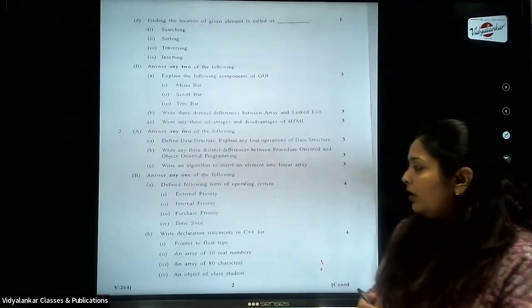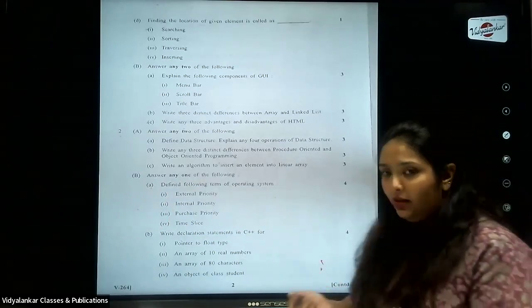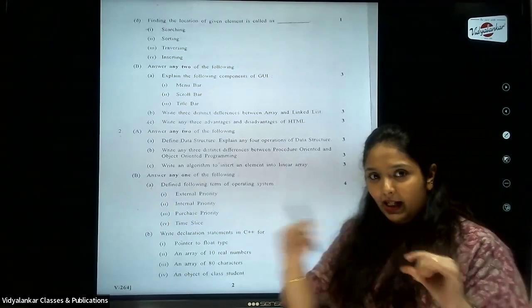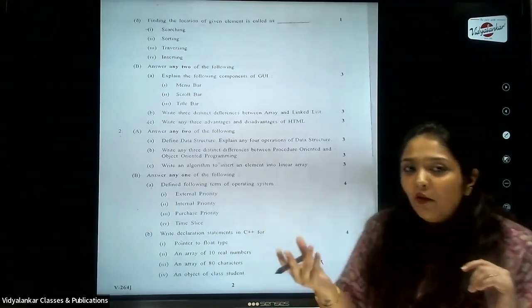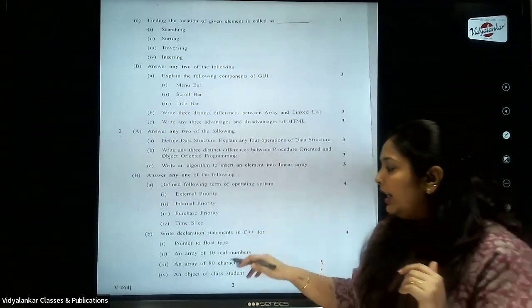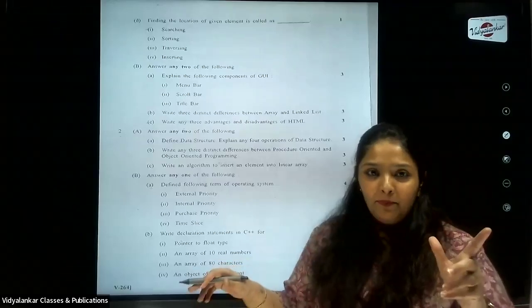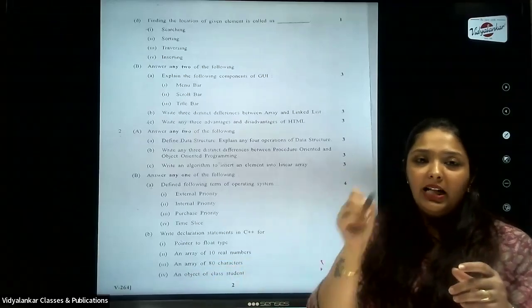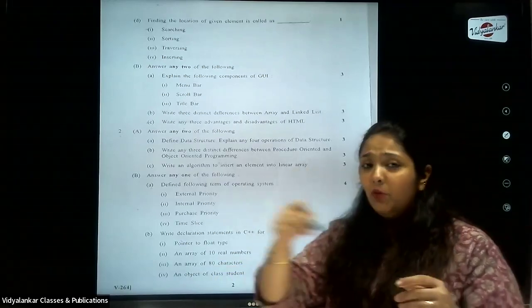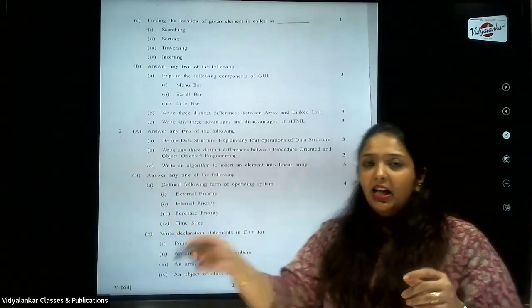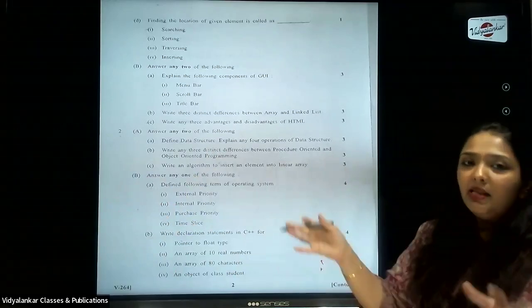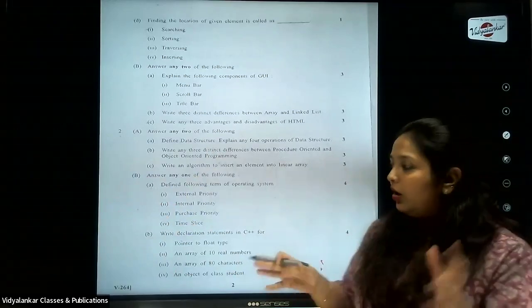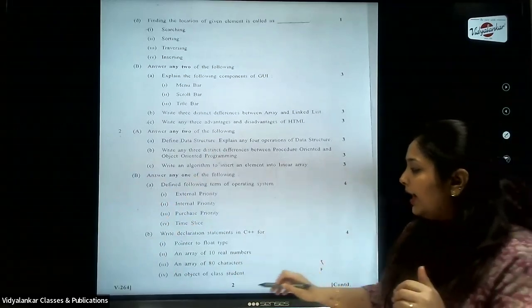Again, they have asked you to declare statements: they have written a statement and you have to write the syntax for that statement. Like, how will you create an array for 10 real numbers? You have to define arrays: you write the data type, then the name of the array and the size of the array. Since it says real numbers and the number is 10, accordingly you have to define the size.